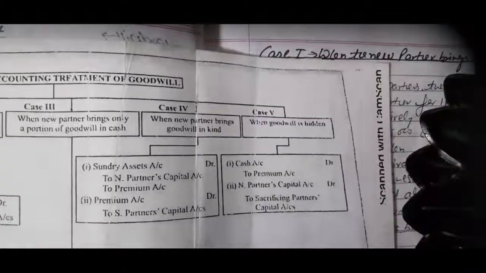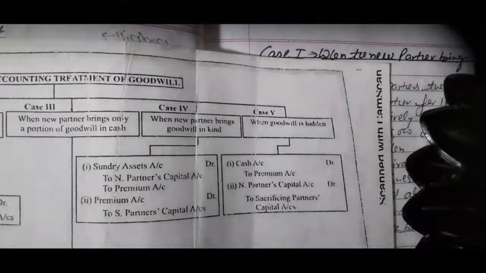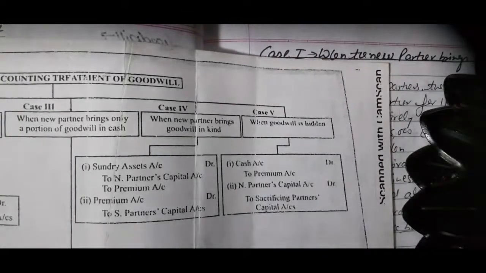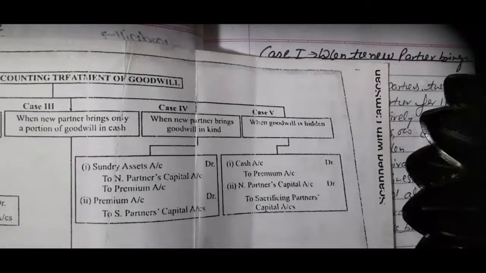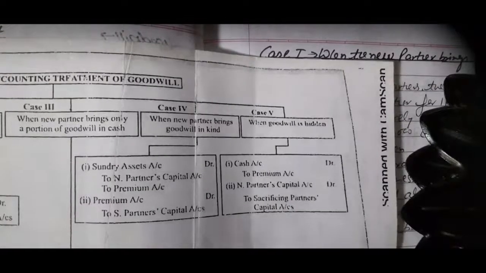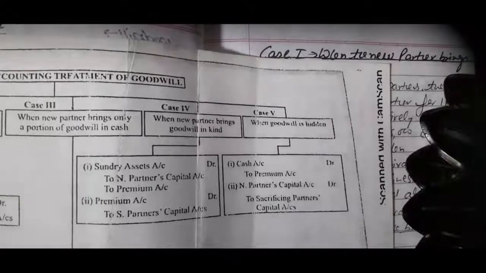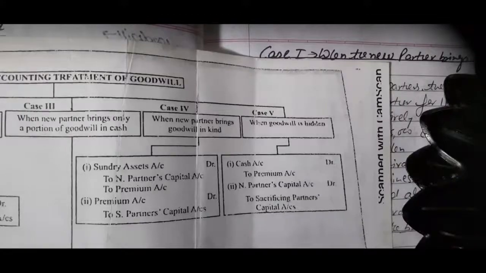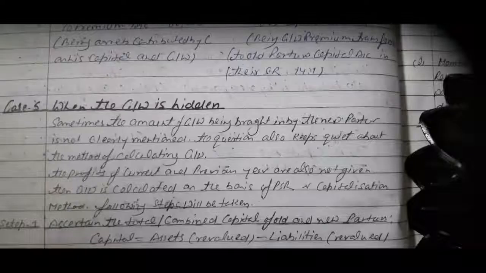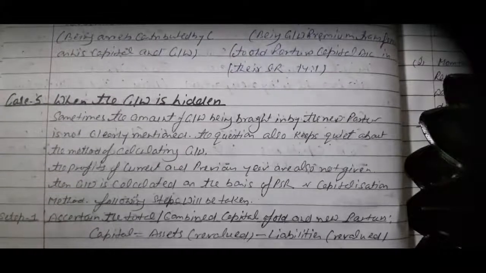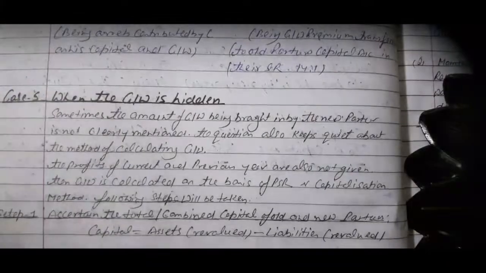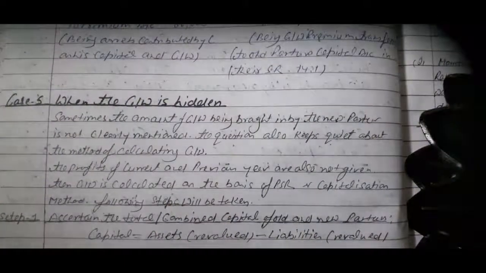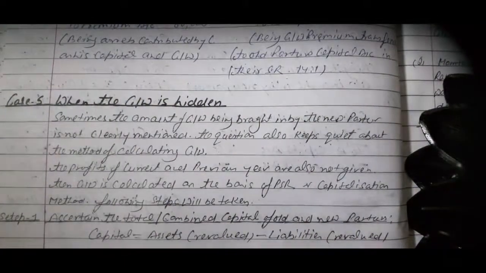So children, now I have explained case number 5, when goodwill is hidden. When goodwill is hidden, that time we will prepare these two general entries. First, cash account debit to premium account, new partner's capital account debit to sacrificing partners' capital account. So children, according to this case, when the goodwill is hidden, sometimes the amount of goodwill being brought in by the new partner is not clearly mentioned. The question also keeps quiet about the method of calculating goodwill.